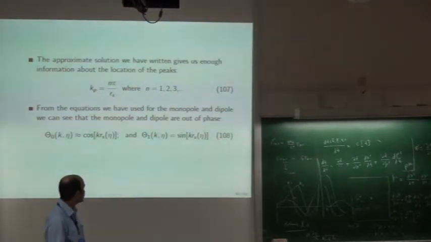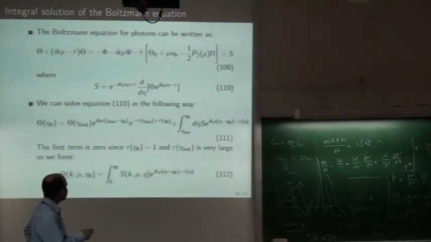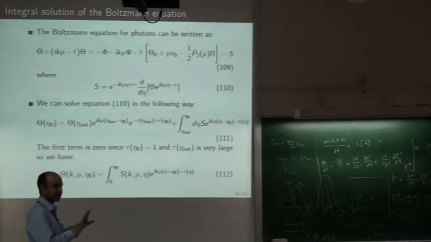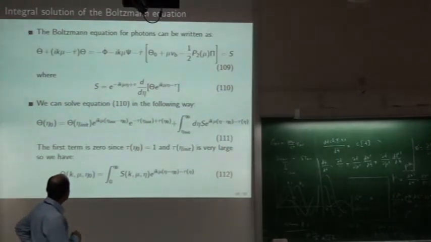Now we go back to the full Boltzmann equation. You can check that I have just rewritten the same equation in a different way. I have just collected a few factors here and there. There is no extra factor here. You can cross check it. And I am just playing with a trick. What is that trick? That the whole thing on the right hand side, this one, actually can be written in this way.